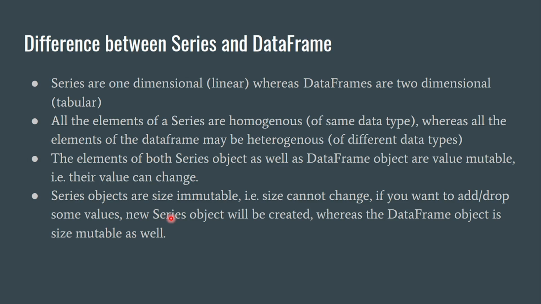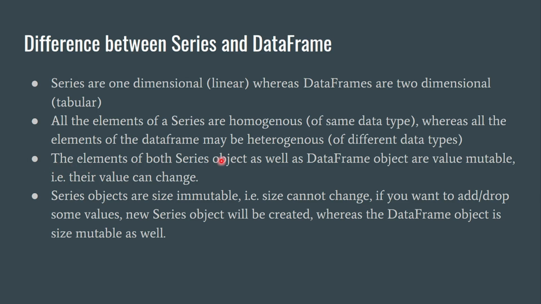Now, let us see some difference between the series and data frame. Series are one-dimensional, whereas data frame are two-dimensional. All the elements of a series are homogeneous, that means same data type, whereas all the elements of the data frame may be of different data type, that is heterogeneous.